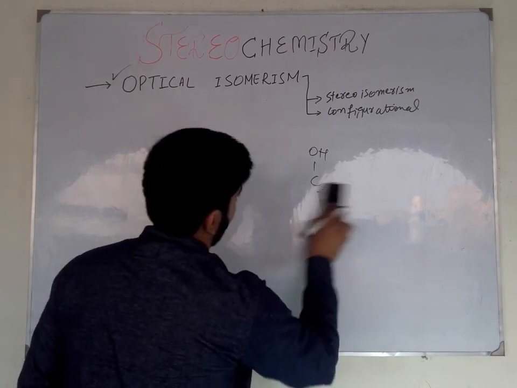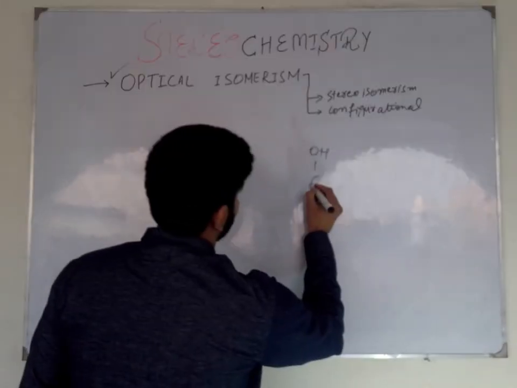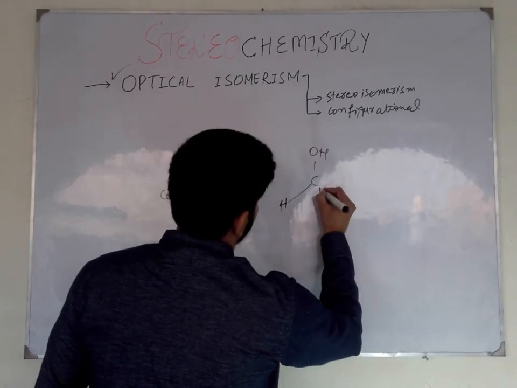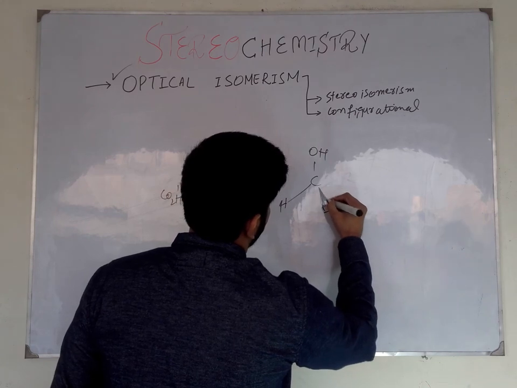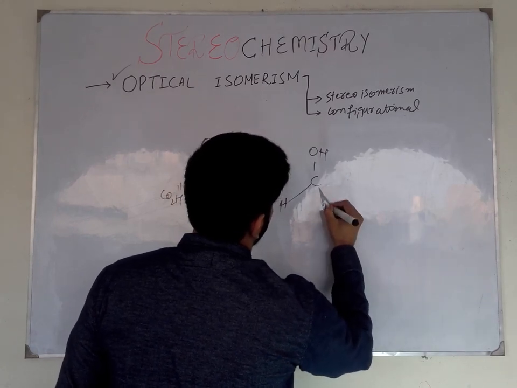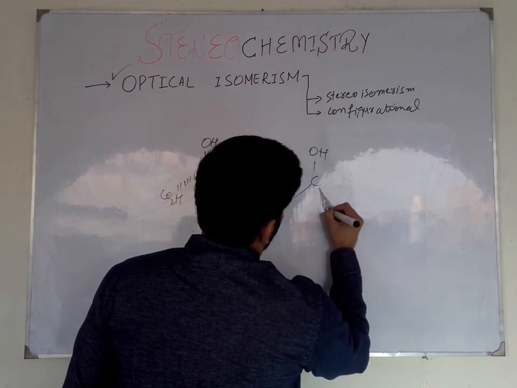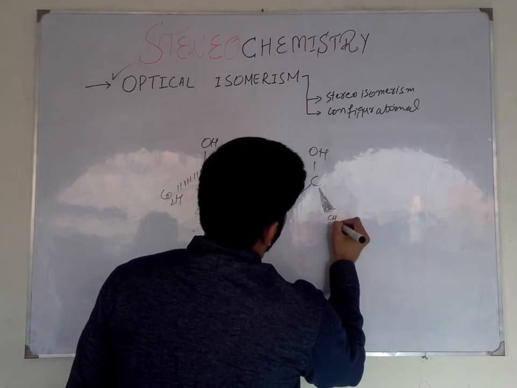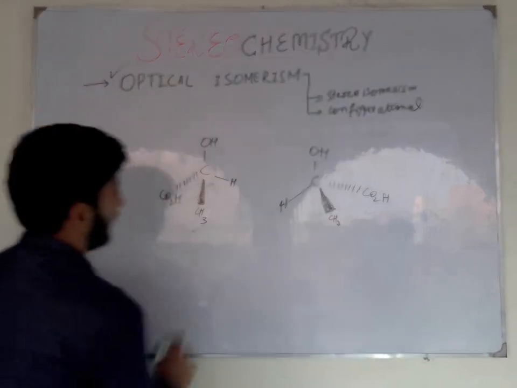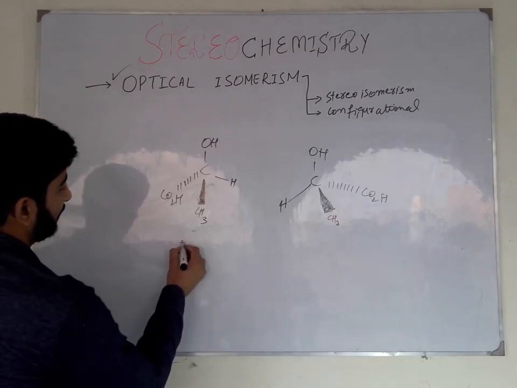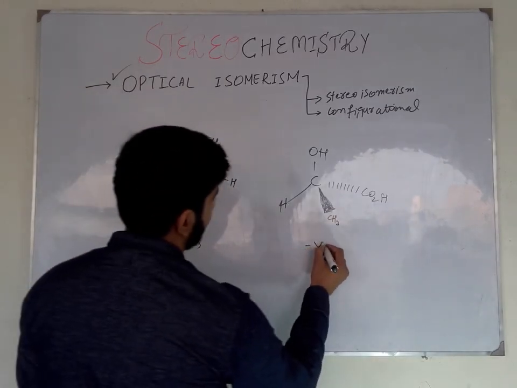Stereogenic center, chiral center. These are both lactic acids. One is the positive lactic acid and the other is the negative lactic acid.